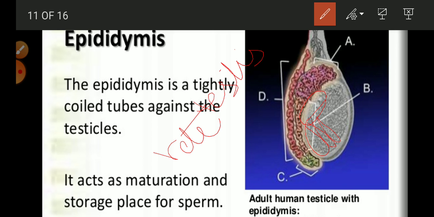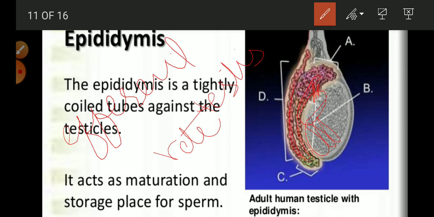The spermatozoa are transported out of the testis by a series of efferent ductules. They are connected with the epididymis and with the rete testis.